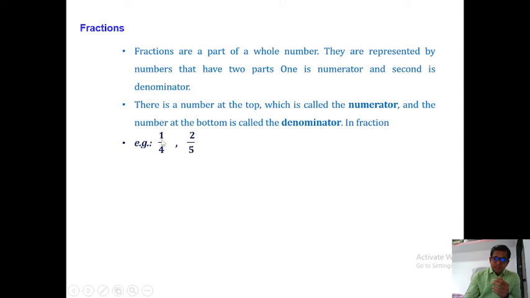Here 1 is the numerator and 4 is the denominator; 2 is the numerator and 5 is the denominator.